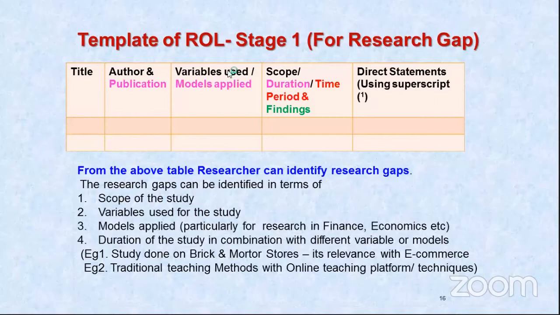Now here I have written a template of review of literature stage 1.